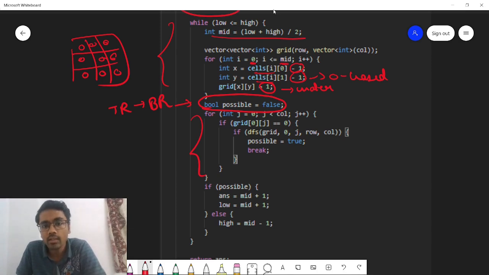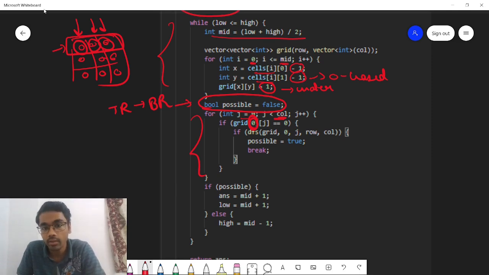Now for each and every column in the first row, we are trying out each and every possible scenario. So we'll be starting in the top row, right? So we'll be taking each and every column. So we'll be trying to do DFS with 0th row and 0th column. We'll be trying to do DFS with 0th row and first column. We'll try to explore path with DFS using 0th row and second column. So this is what we are doing. We are iterating on the column for the 0th row. So that's why I have written this 0 here.